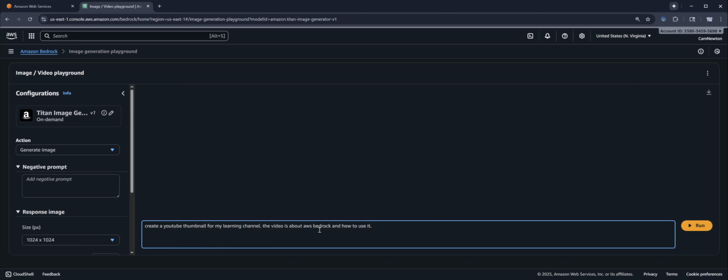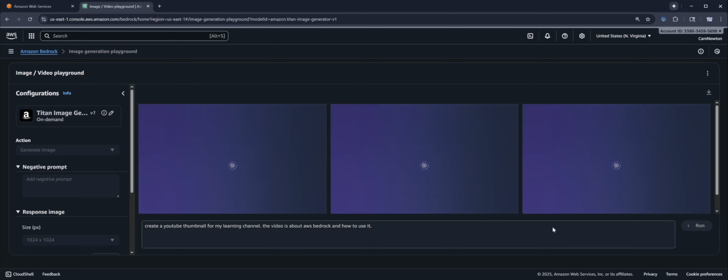The video is about AWS Bedrock and how to use it. Let's see if it gives us something. So it's gonna give us 3 options. Let's see what it gives us. See how long this takes.